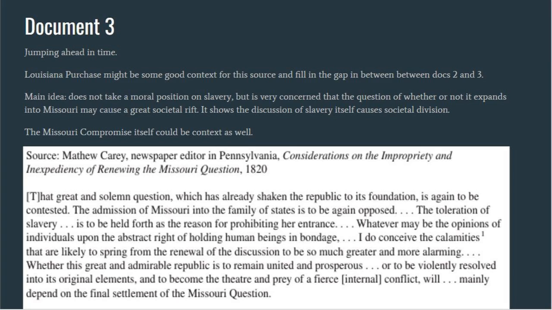In this document, we have a newspaper editor discussing his concern about whether Missouri is admitted as a slave or free state. He himself does not take a moral position on slavery, but he is very concerned that the question of whether or not it expands into Missouri may cause a great societal rift. It shows the discussion of slavery itself causes societal division. Based upon what the author discusses, it seems like this document was written right before the Missouri Compromise was passed, so I think the compromise itself could be used as context.